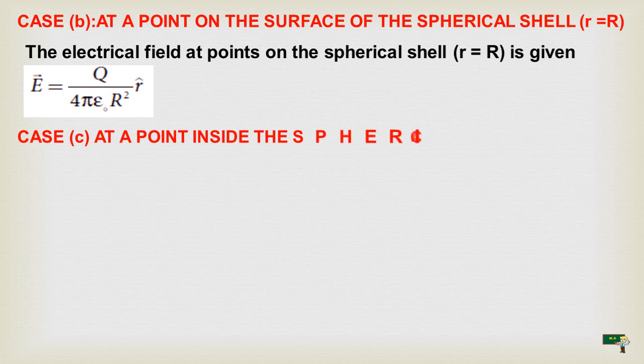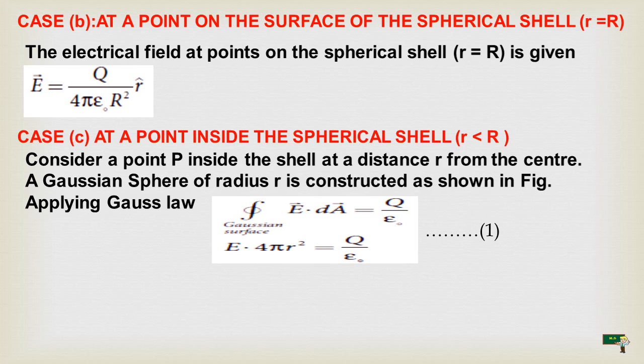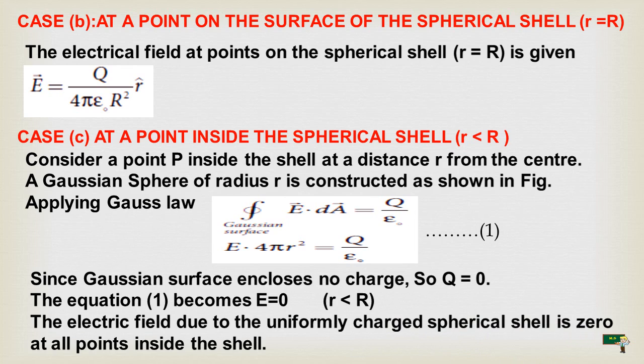case C. At a point inside the spherical shell, r is less than R. Consider a point P inside the shell at a distance r from the center.